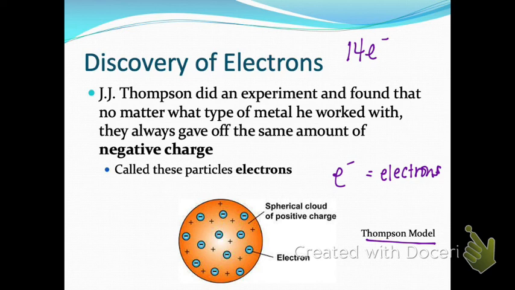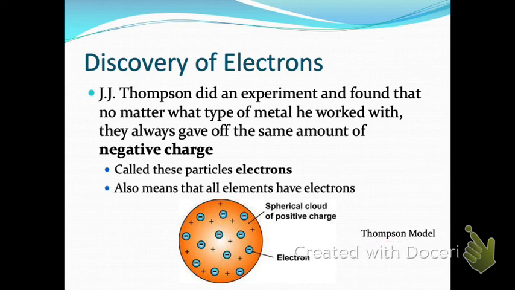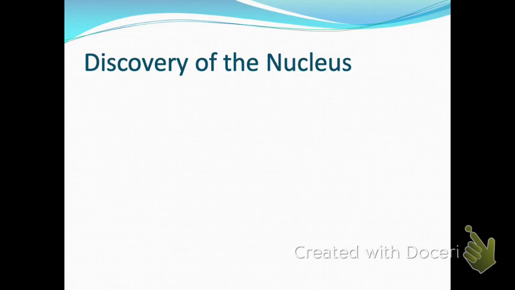All right, so now let's talk about the discovery of a couple other parts of the atom. Next is going to be the nucleus. A scientist by the name of Ernest Rutherford discovered the nucleus. And his experiment is really famous. It's called the gold foil experiment.